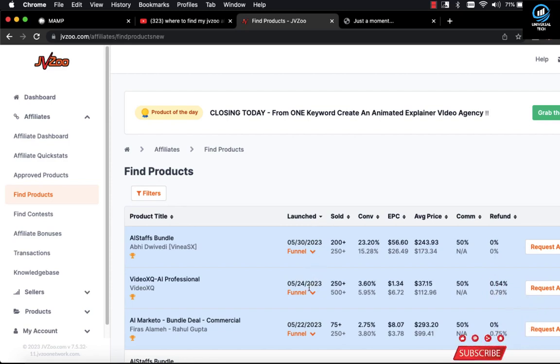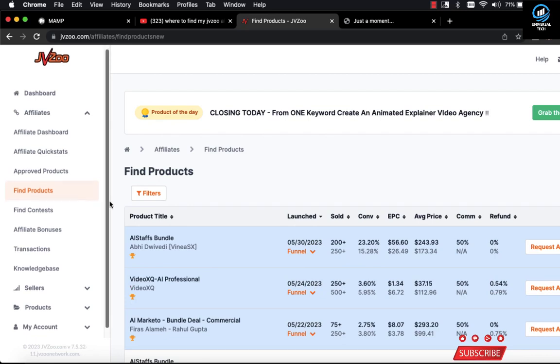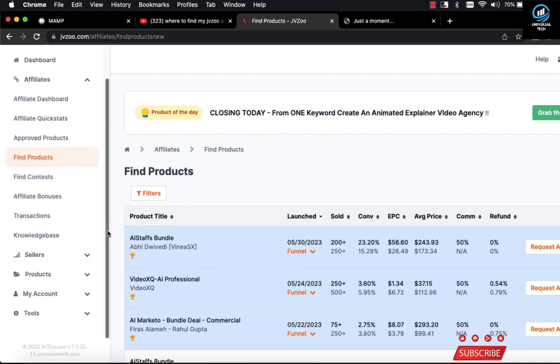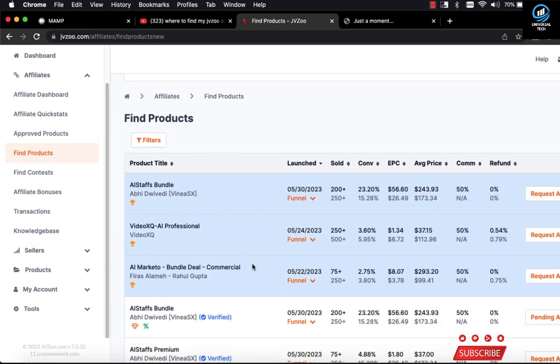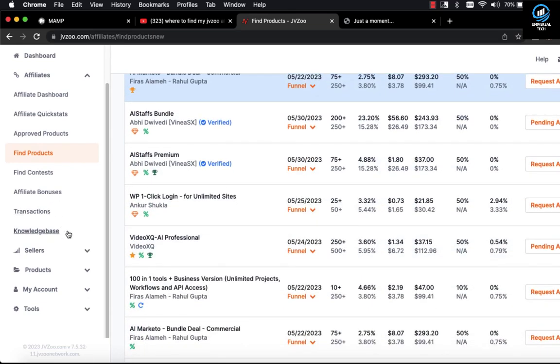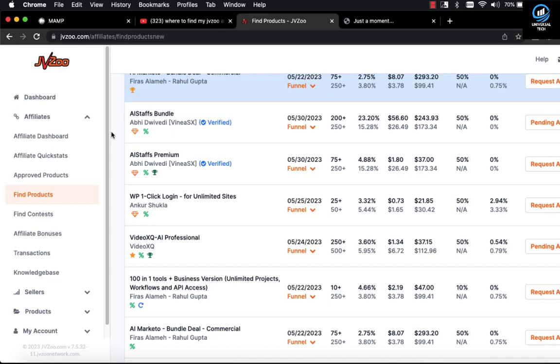Okay, for some guys that don't know where their affiliate ID is, I'm going to show you where the ID is on this JVZoo account, how to find your JVZoo affiliate ID, in case it's being requested in any place and you have to provide it immediately. Right now, let me show you how to find your JVZoo ID.